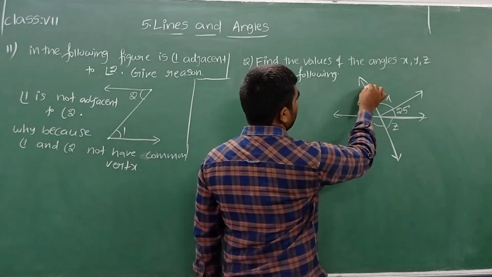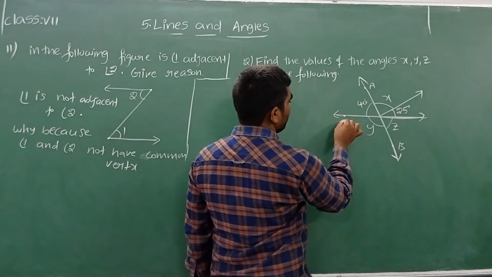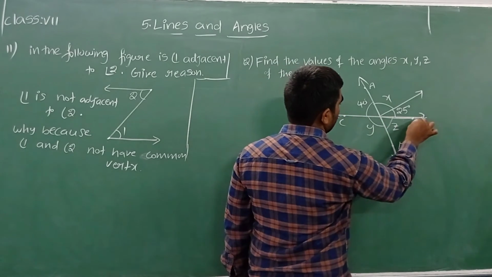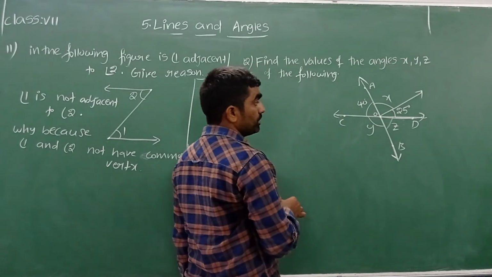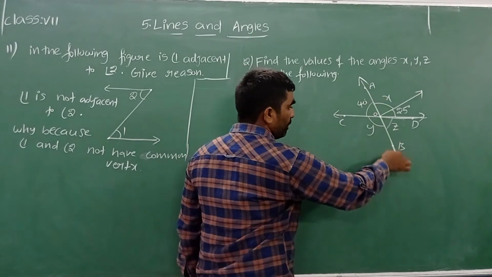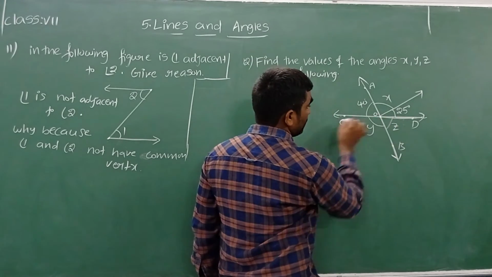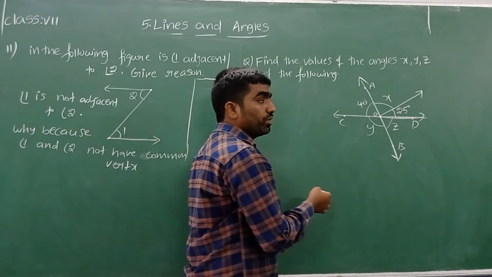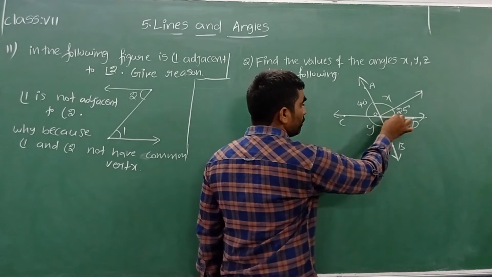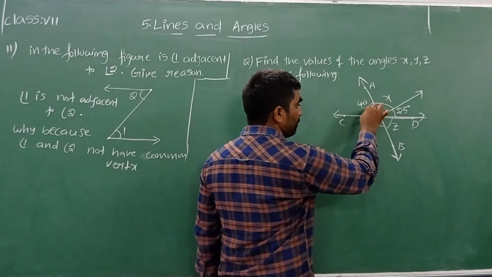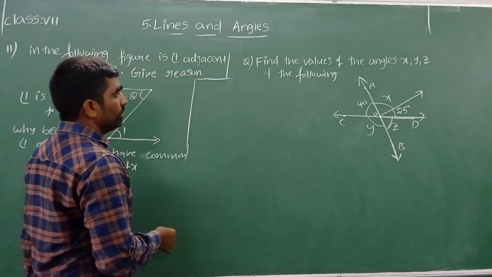Let me take names for my convenience. Let me take AB line and the other one is CD line. This intersecting point, let me take as O. Here lines AB and CD are intersecting. So when two lines are intersecting, we know opposite angles are equal. Can I say 40 and Z both are opposite? Yes, 40 and Z both are opposite, and they are equal to each other.